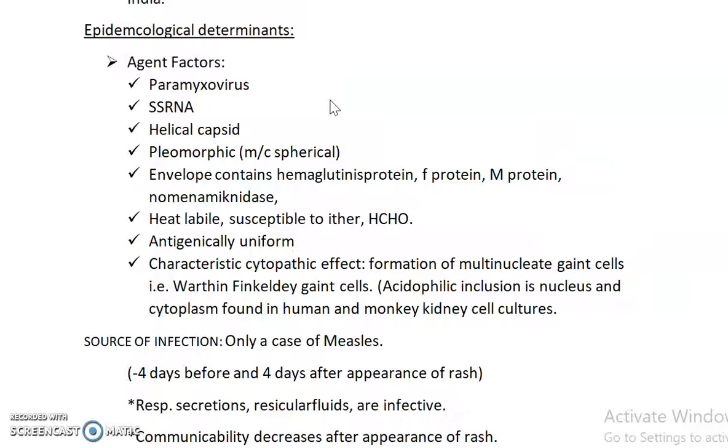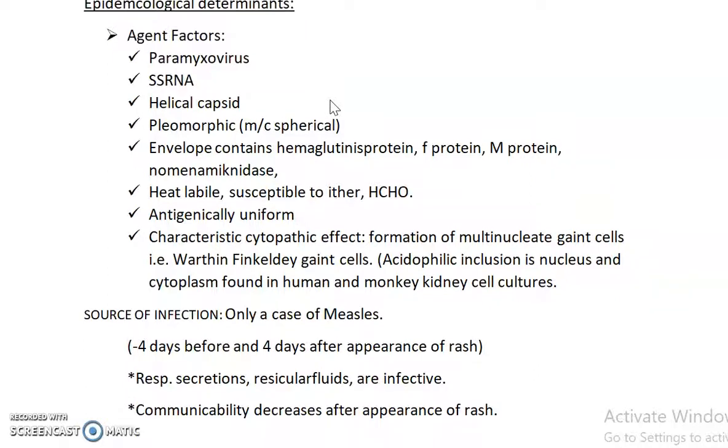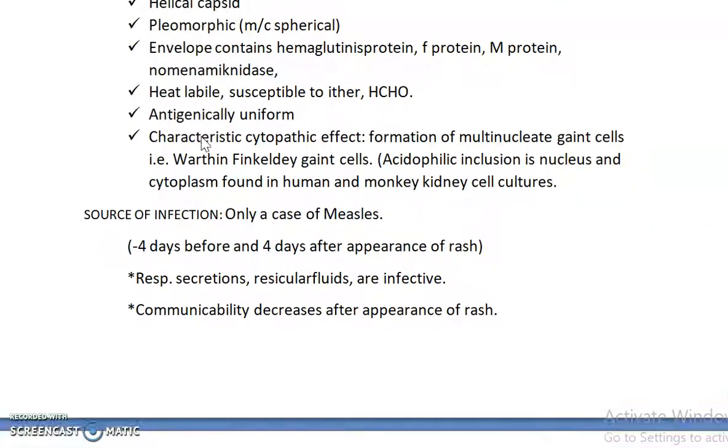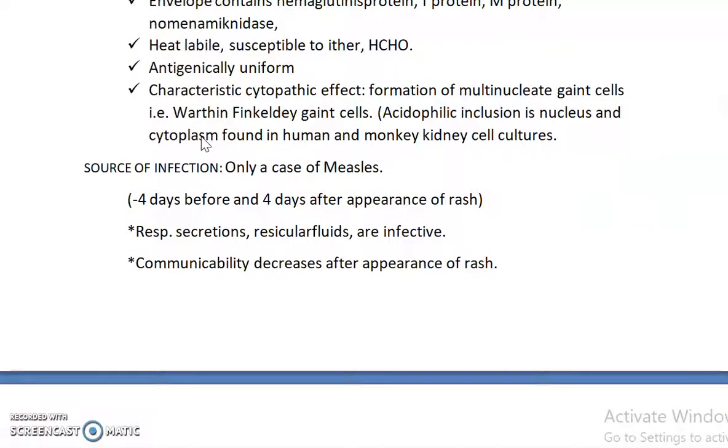It is pleomorphic, but most commonly it occurs in the spherical shape. It is heat labile, susceptible to ether and formaldehyde. It is antigenically uniform. The heat labile susceptibility to ether and formaldehyde are important. Its heat labile nature favors only person-to-person transmission, not by fomites. And antigenically uniform. There is a characteristic cytopathic effect of Warthin-Finkeldey giant cells.